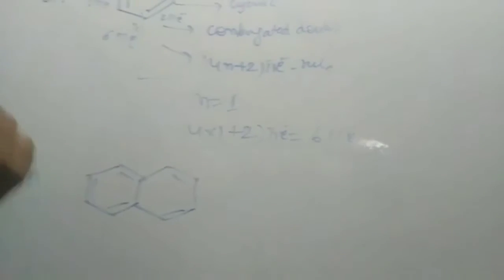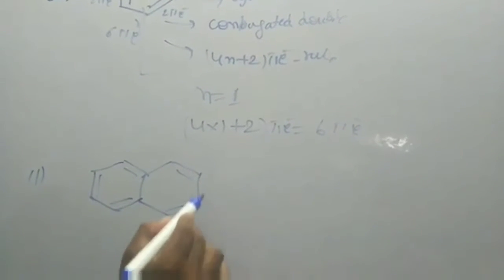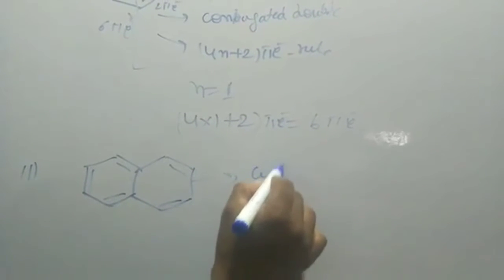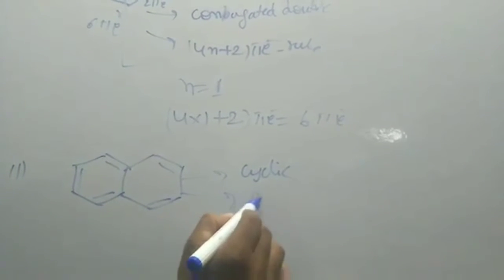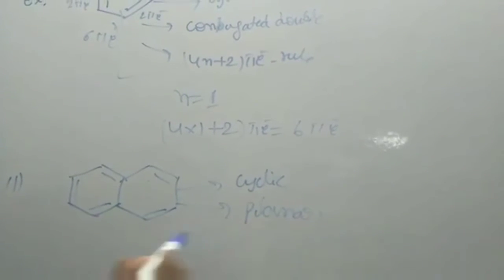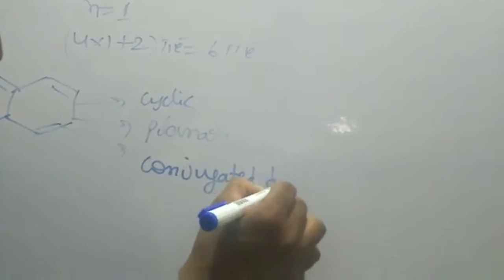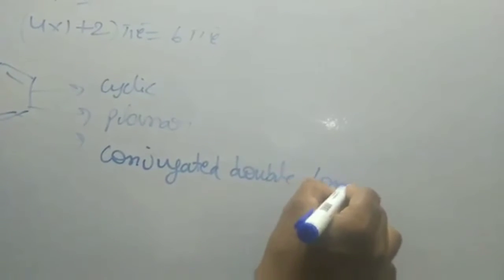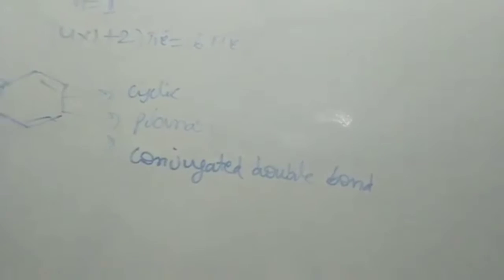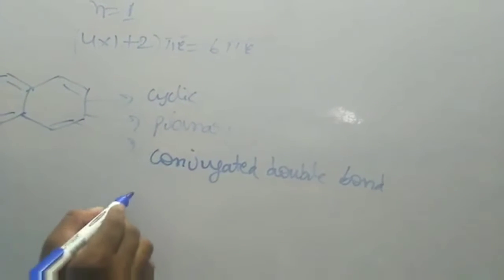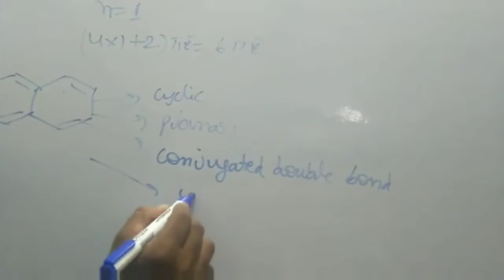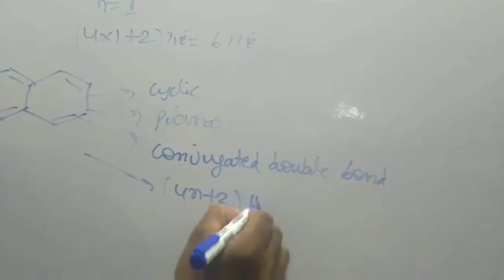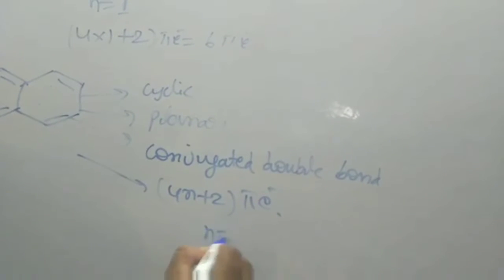This is the structure of naphthalene, and it is cyclic, planar, has conjugated double bonds, and it obeys Huckel law.